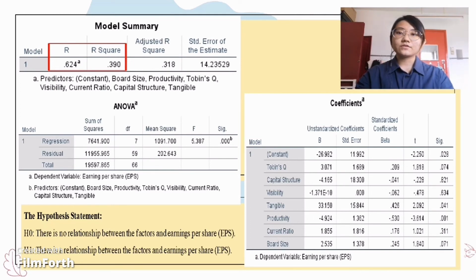Next, the p-value in the ANOVA table, 0.000, represents that there is a statistically significant relationship between the variables. But following the coefficient table, only tangible and productivity have a p-value lower than 0.05. The other variables are higher than 0.05. Therefore, we can conclude that tangible and productivity can affect EPS as they have a relationship with each other.